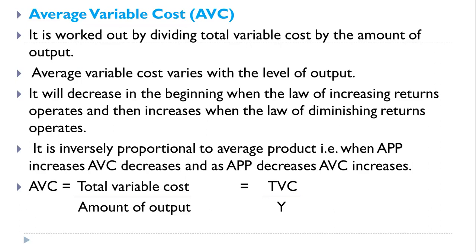Average product means you take output upon input, then you can calculate the average product. Average variable cost is inversely proportional to average product. When average product increases, average variable cost decreases, and as average product decreases, average variable cost increases. So this is the relationship between average product and average variable cost.